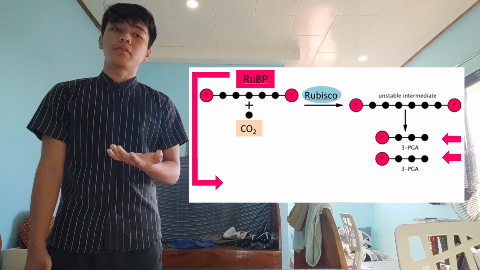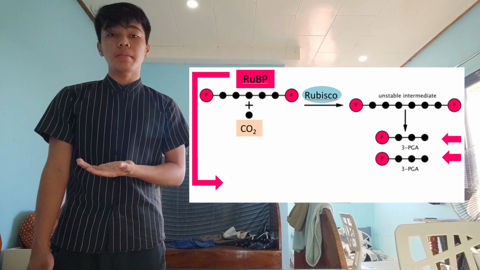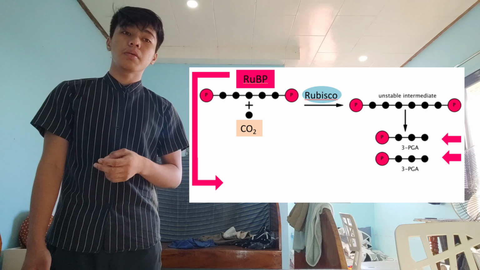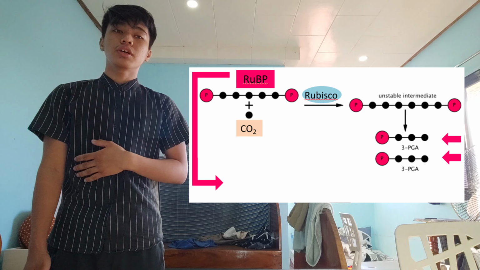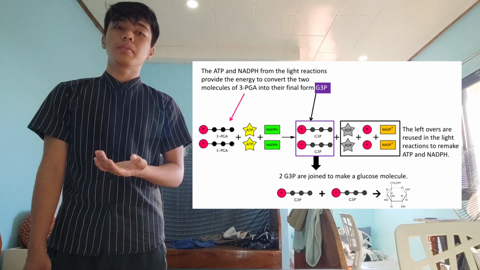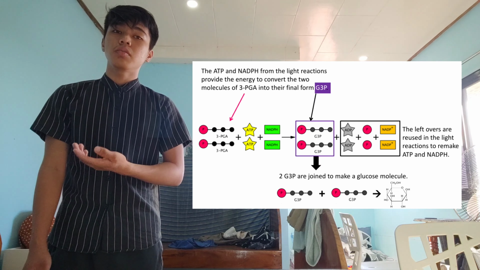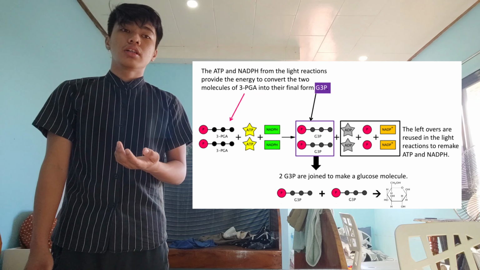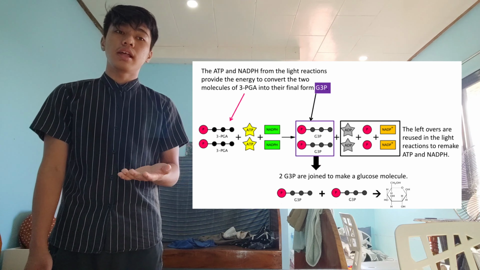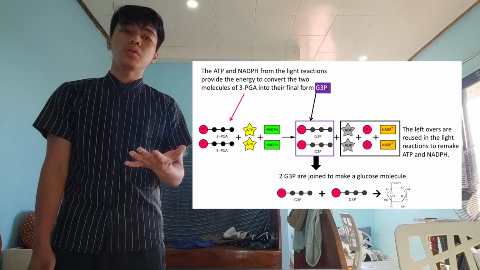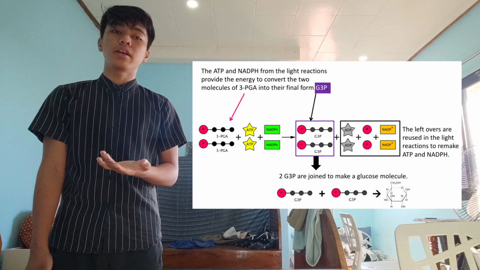Since the intermediate of combined RuBP and CO2 is unstable, it quickly splits in half to form two molecules of 3-PGA, which are stable. The ATP and NADPH from the light reactions provide the energy to convert the two molecules of 3-PGA into their final form. The leftovers are used in the light reactions to remake ATP and NADPH. Two G3P are joined to make a glucose molecule.